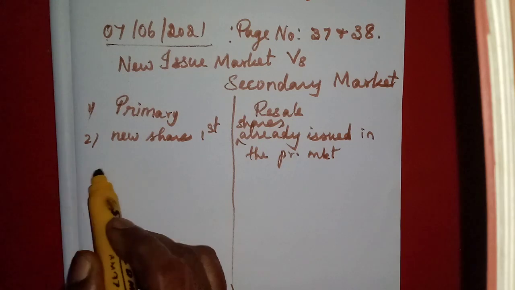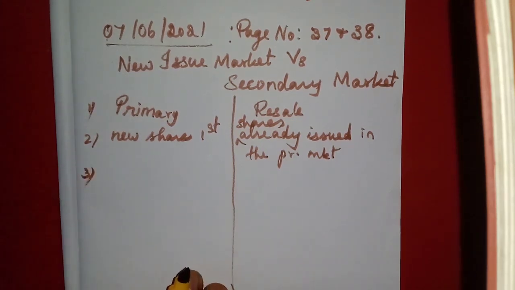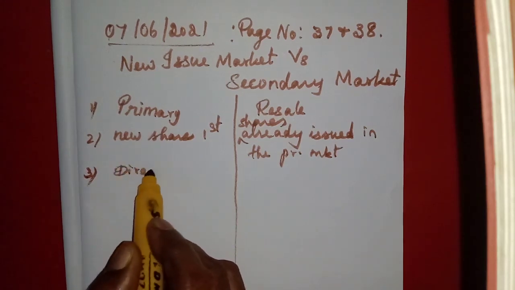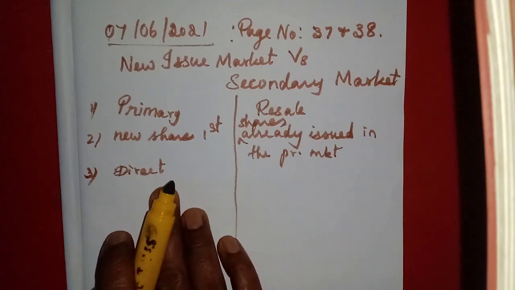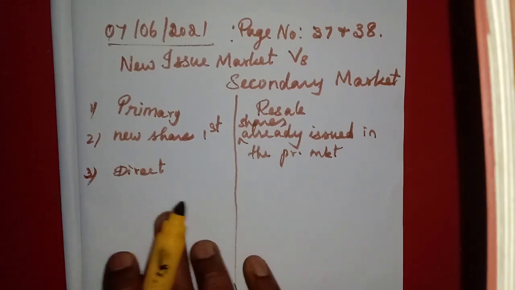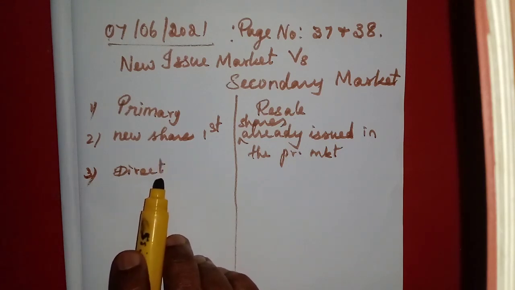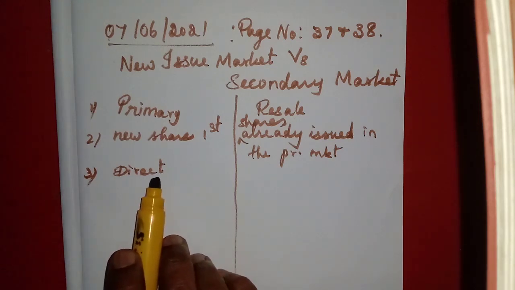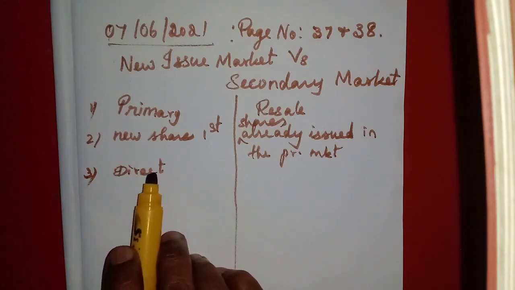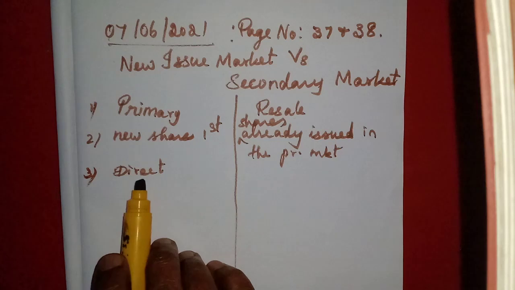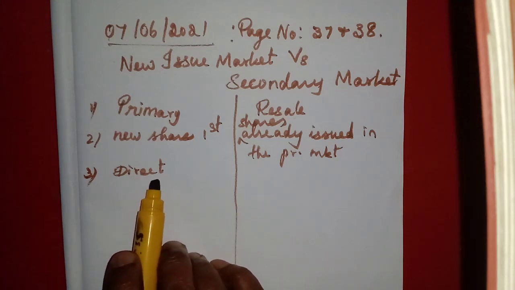Then the third point, how the buying is done. Here it is done directly, direct buying. In the new issue market, the company which is going to issue shares will publish it in the newspaper. That is called a prospectus. By seeing that prospectus, those who are willing to invest their money in that company will apply for the shares. Then they will allot those shares. So it is directly by the company to the investors, the shareholders.